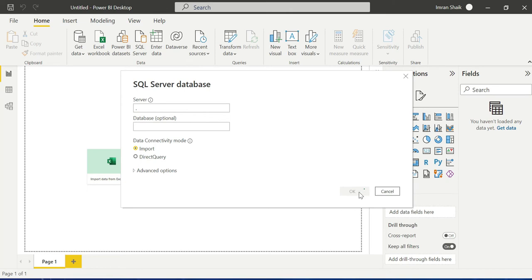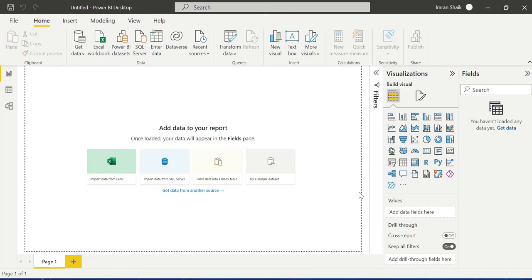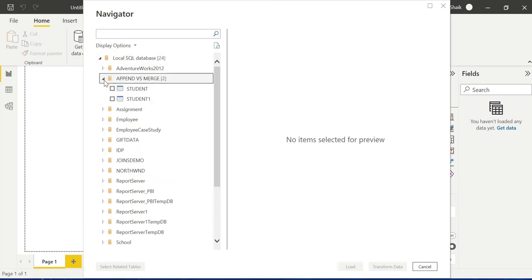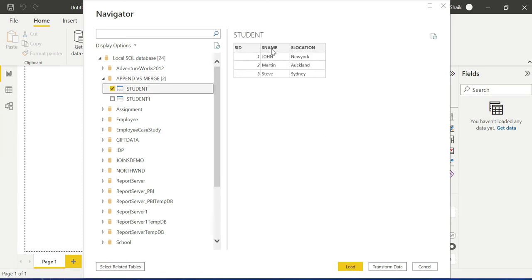You should also practice SQL Server, adding the tables. Then only will we get an idea about table structures and all these things. My suggestion is don't go only for Excel sheets. Of course, you can use Excel sheets, but majorly give importance to the SQL Server database. I'm using the append and merge database. In this I'm loading two tables: student, for example student ID, student name, student location. If I click on student one, see, both tables have the same number of columns and the same data types. So I just want to